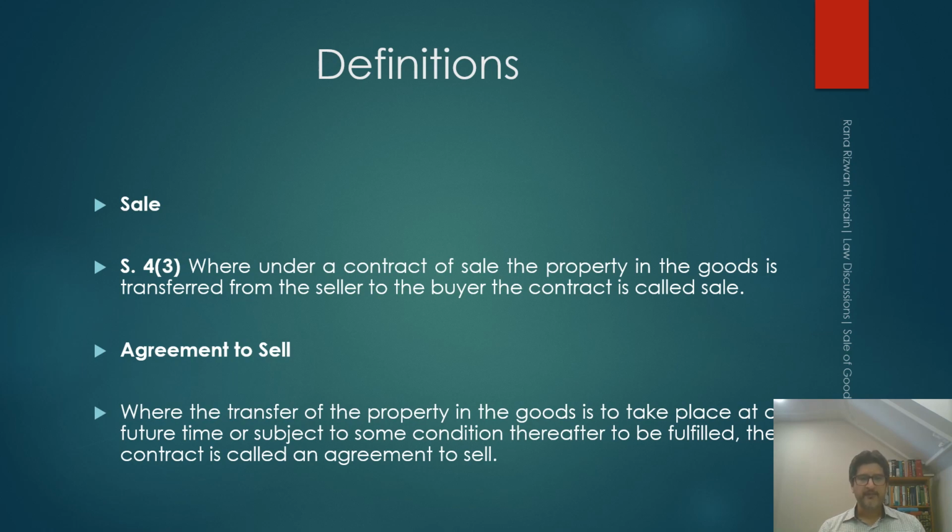Agreement to sell, where the transfer of the property in the goods is to take place at a future time or subject to some condition thereafter to be fulfilled, the contract is called an agreement to sell. So, unlike sale, in an agreement to sell, the property does not transfer from seller to the buyer. Property transfers at a future time or subject to some condition. So, an agreement to sell is a step before the completion of sale.